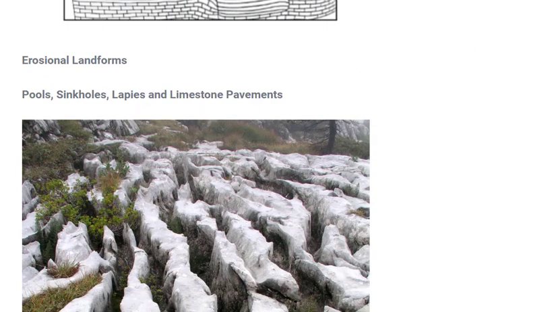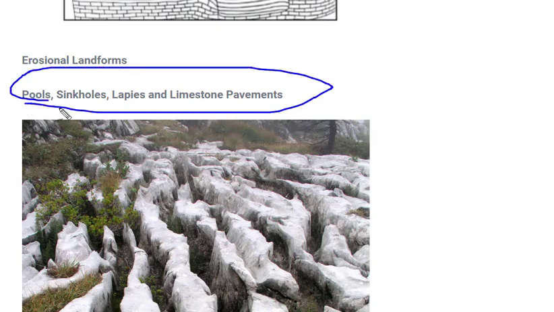These are the landforms which are generally formed by the underground water, and these are formed because the rocks which are present underground are soluble in nature, like limestone. So when they get dissolved in water... all the rocks which are present underground won't be water soluble. Few will be water soluble, whereas few won't get soluble in water. So the part which is soluble in water will get dissolved in water, and that will be empty. So you can see over here, these areas from where water flowed might be soluble, they got dissolved in water, that's why it forms spaces between these rocks. So these kinds of landforms are called lapis.